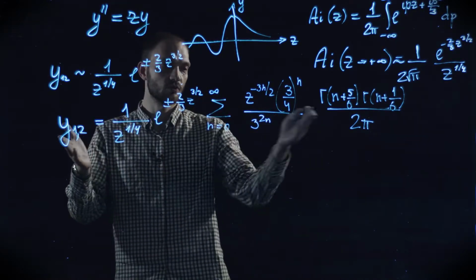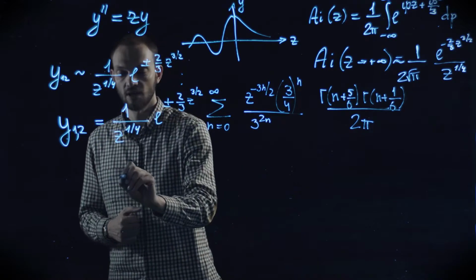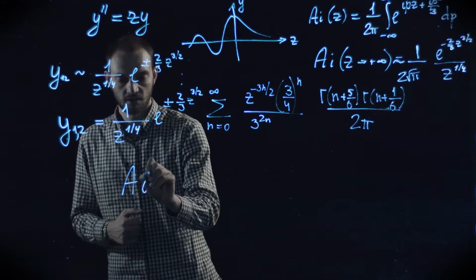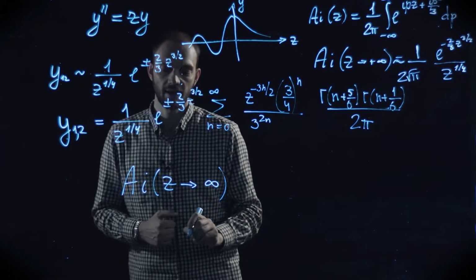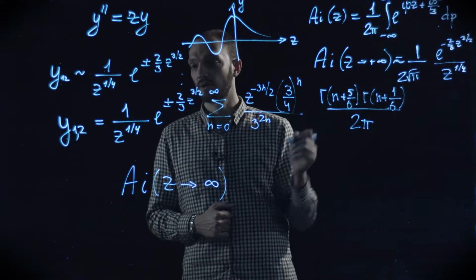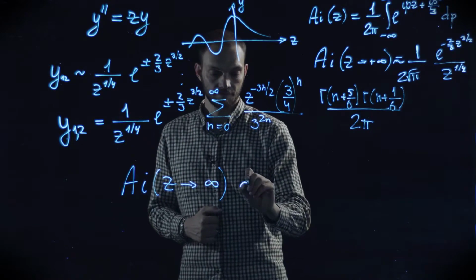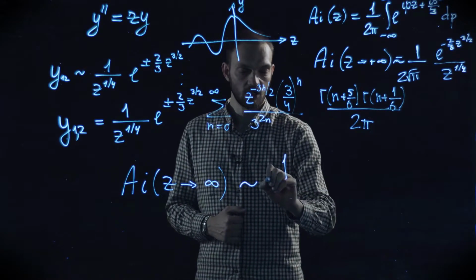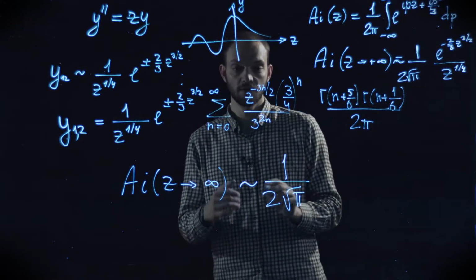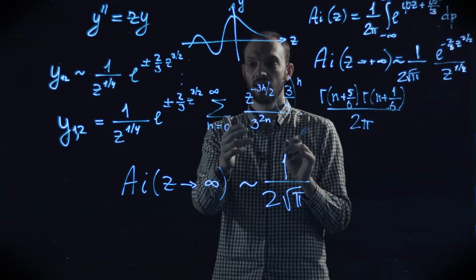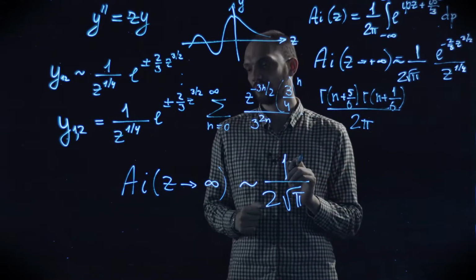As a first application of these two sets of linearly independent solutions, we may notice that according to the asymptotic, the Airy function, which is defined by this integral, is asymptotically equal to one half over the square root of pi. And in fact, if we inspect this series, we see that its zero order term is nothing but 1.